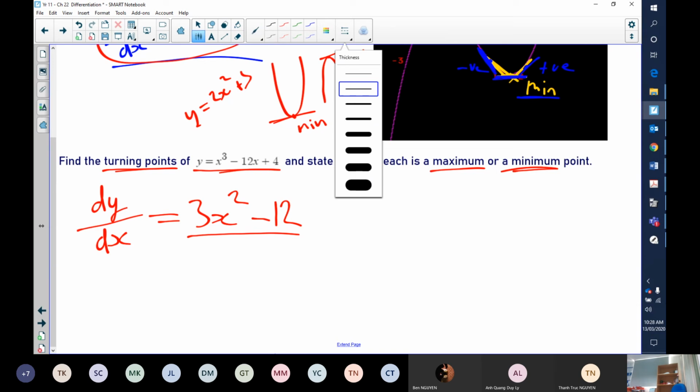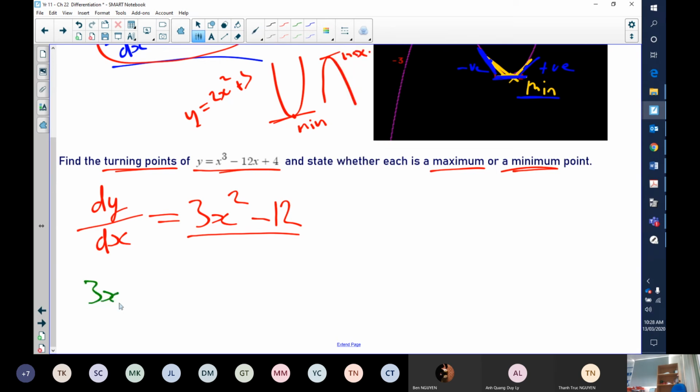So I know that 3x squared minus 12 is equal to 0. So where is it equal to 0? Where are these turning points? Well, I just have to solve for x now, because if I solve for x, it's going to tell me where my gradient is equal to 0.